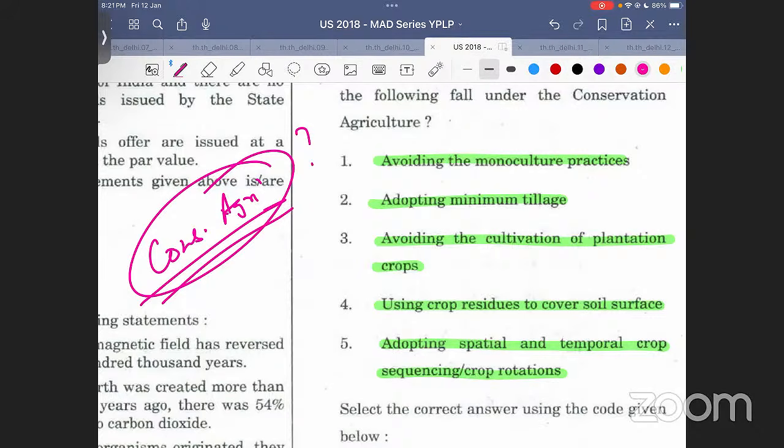Tell me, how many of you have read conservation agriculture in such detail? Honest answer, I want an honest answer. You haven't read it, right? And you consider yourself a serious aspirant? At least I consider myself a serious aspirant. Okay, this is my third interview call, I'm a serious aspirant, at least a little. So I have not read the conservation agriculture concept in such detail. I haven't read it. Okay?